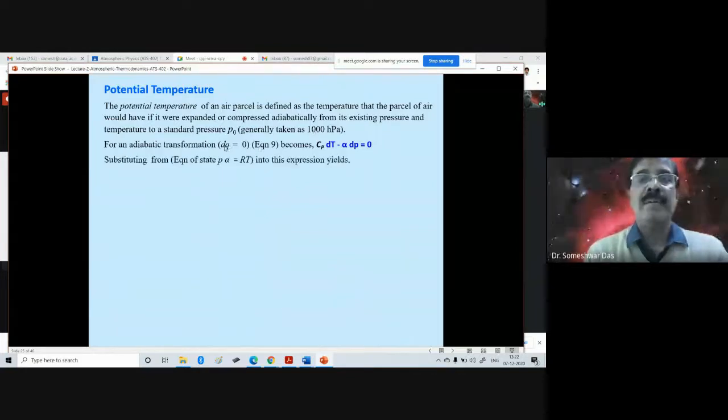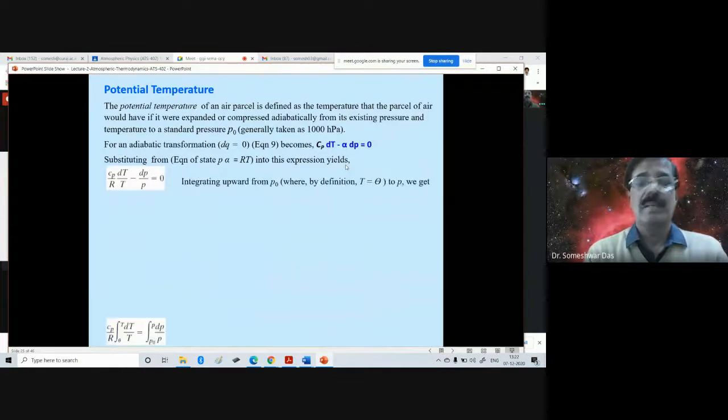Substituting from the equation of state, which says p alpha is equal to RT, into this expression yields C_p by R times dT by T minus dp by p is equal to 0. Just substituted the equation of state into this expression.